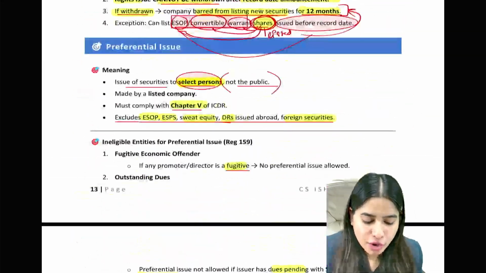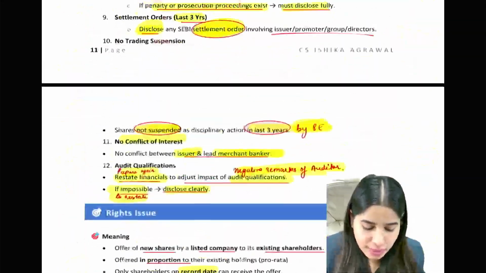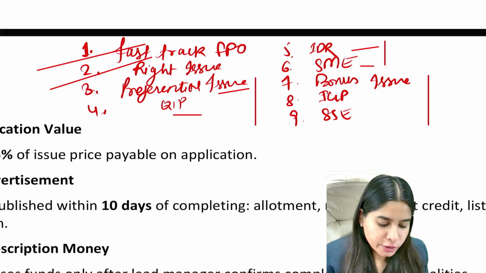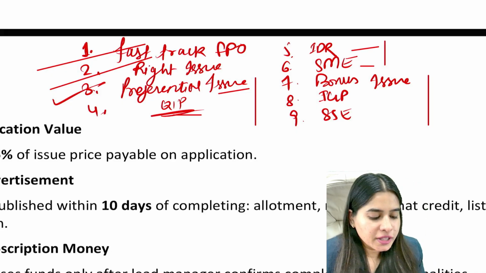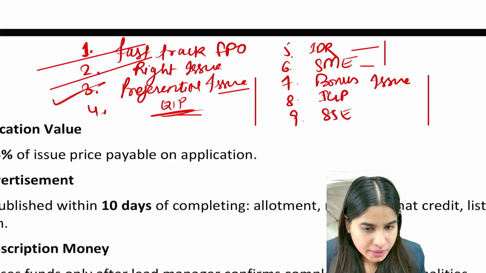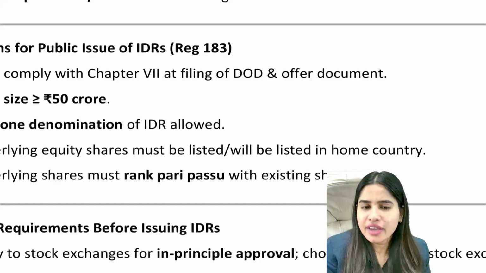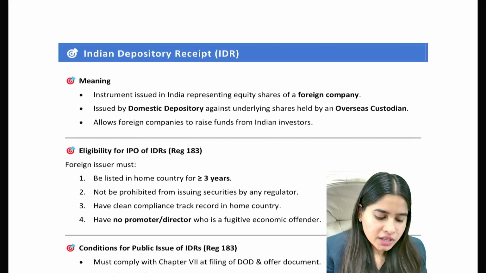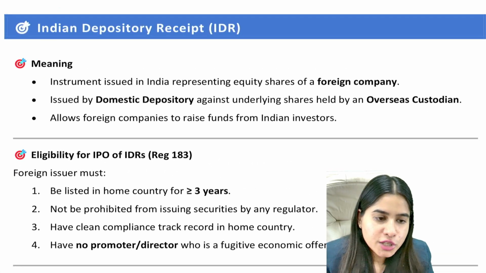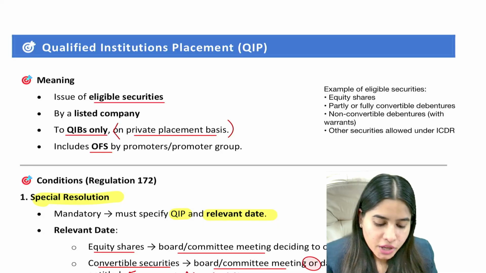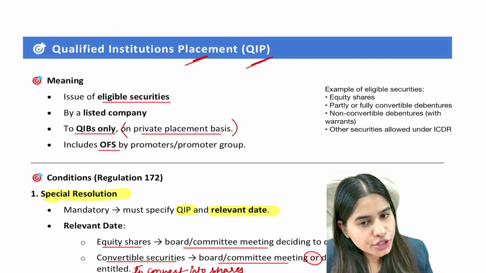We are done with 3 topics. That is basically fast track, FPO, right offer, and preferential offer. The next topic that we are going to do is QIP, that is qualified institutional placement. Okay, and it's a very easy topic, QIP, very small and easy topic. So the first point is, what is QIP? QIP is basically qualified institutional placement.